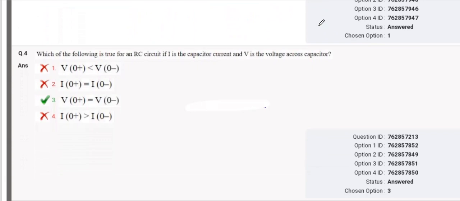Next question is: which of the following is true for an RC circuit if I is the capacitor current and V is the voltage across the capacitor. So you know very well that for the voltage across the capacitor we wrote VC(0+) equals VC(0-), which is option number 3. And you can download this paper from the Telegram group SSCW Junction.